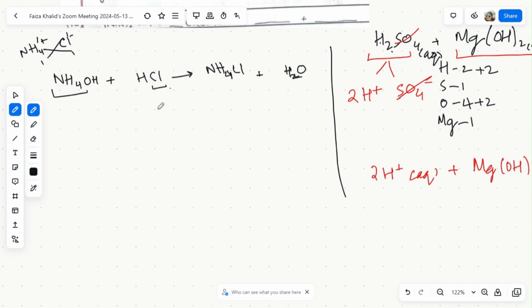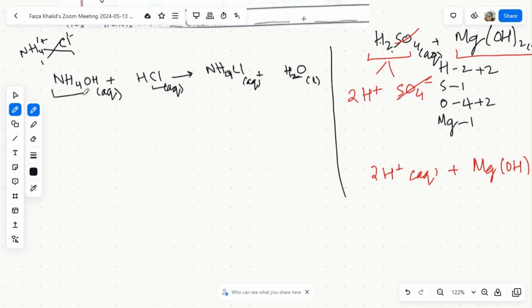Then over here, the hydroxide has the ammonium ion in it, so it is for sure soluble. So we will write aqueous over here. All acids are aqueous, so we will write aqueous over here. NH4Cl has ammonium in it, so it is for sure soluble, aqueous. Water is a liquid, for sure, so liquid over here.